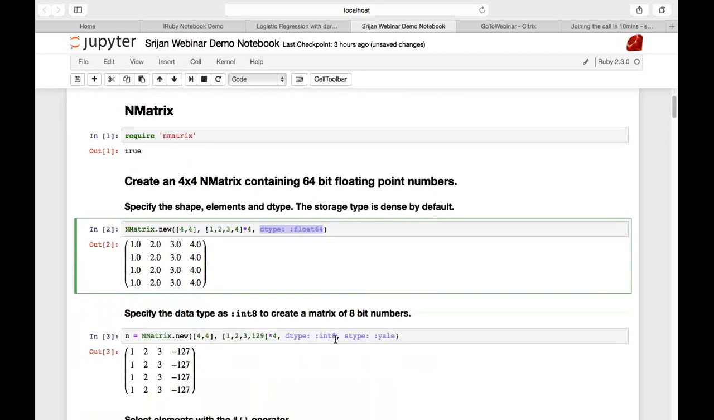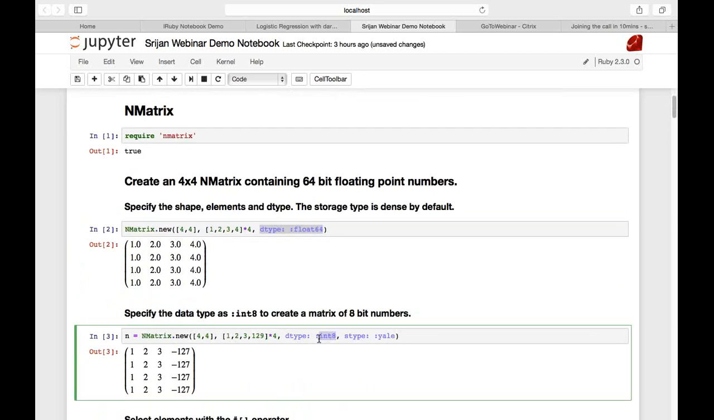Now, I want to create an NMatrix with 8-bit integers. For demonstration purposes, I keep this as 129, and as you can see, it has been reflected as -127, thus proving that NMatrix is actually storing it in the form of 8-bit integers internally.